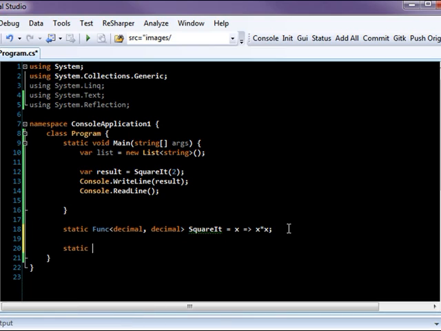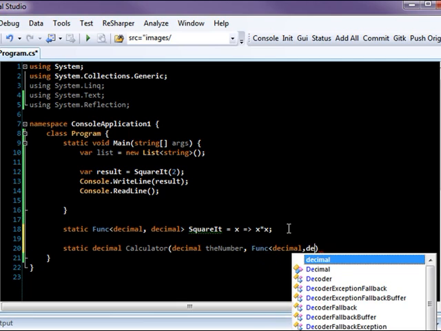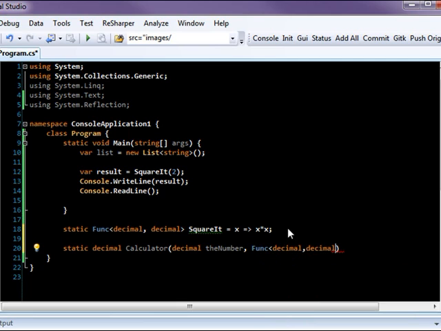You can do something like, let's say, static decimal. We'll call this Calculator. This is a method I'm going to create, and it's going to take in a number. So we'll call this the number. And then it's also going to take in a delegate. The delegate is something the user is going to create on the fly. So in this case, we're going to do a Func<decimal, decimal>, same thing as we did before. And then we'll just call this function.